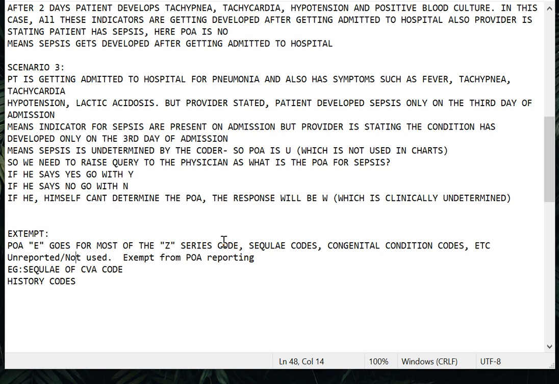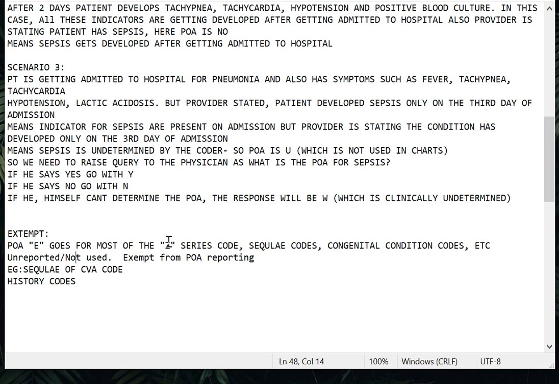So for certain coding, if you put in a Z series code, it will itself come as E, where you can't change yes or no or W, you can't change anything. It itself will be E. Whereas in some other type of 3M, you should go and correctly give E as the POA. You should not give Y and W, which is wrong actually.